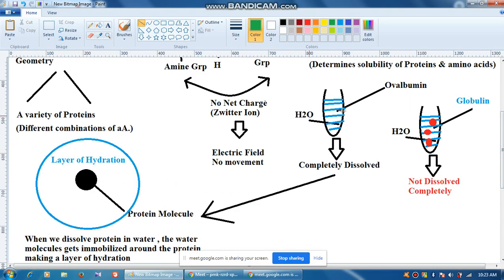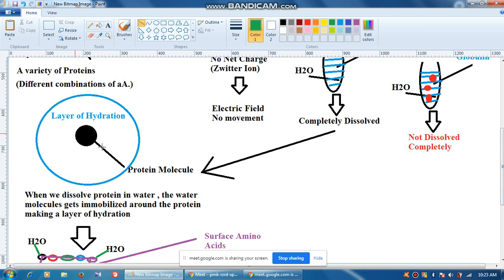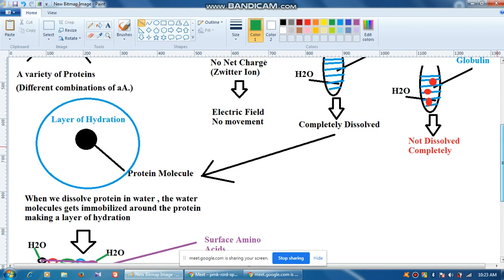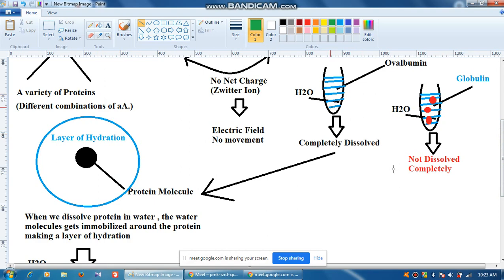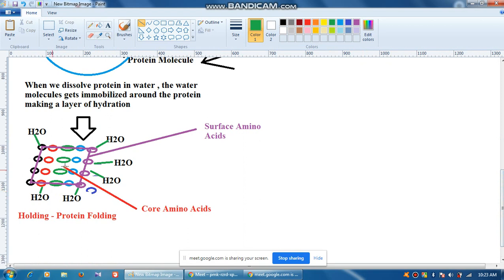Now here, what is happening in case of albumin? We have seen in our simple experiment what we did. We took one test tube of water, then we added albumin in it, and after some time we wanted to see if there are some precipitates. So here we saw what? There is no precipitate at all. So what does it mean? It means that there has been a large layer of hydration. Other than a large layer of hydration, this kind of phenomenon cannot take place. Understood? So why has this taken place? Because on the protein, that is the albumin, the surface amino acids are such that they make very strong bonds with water molecules.